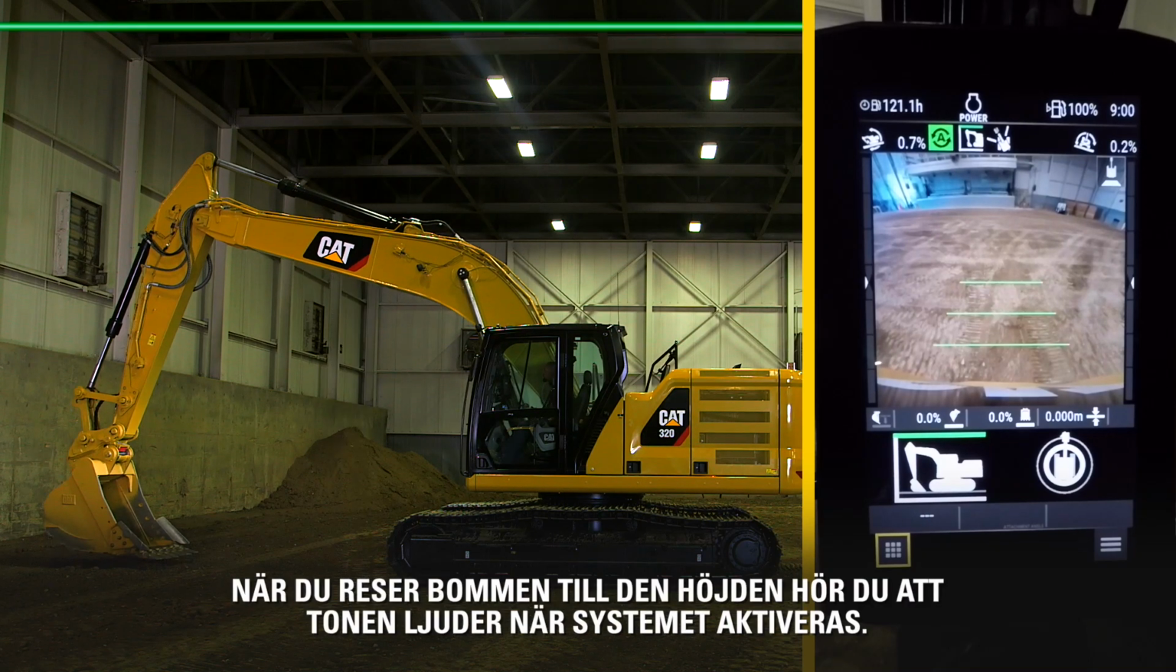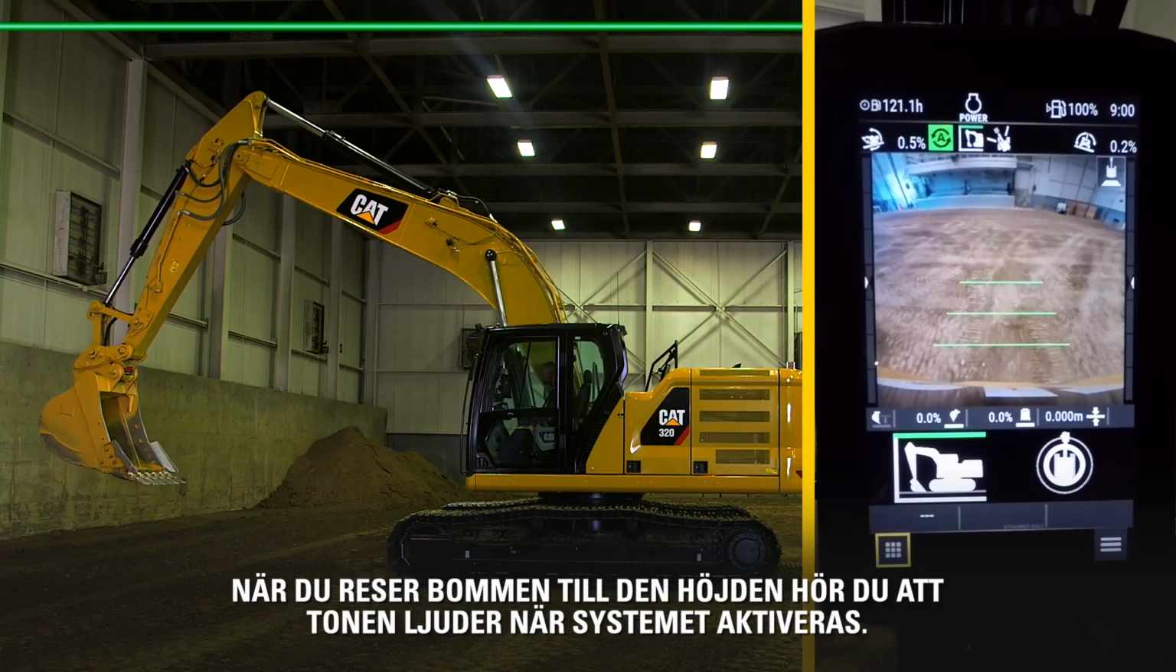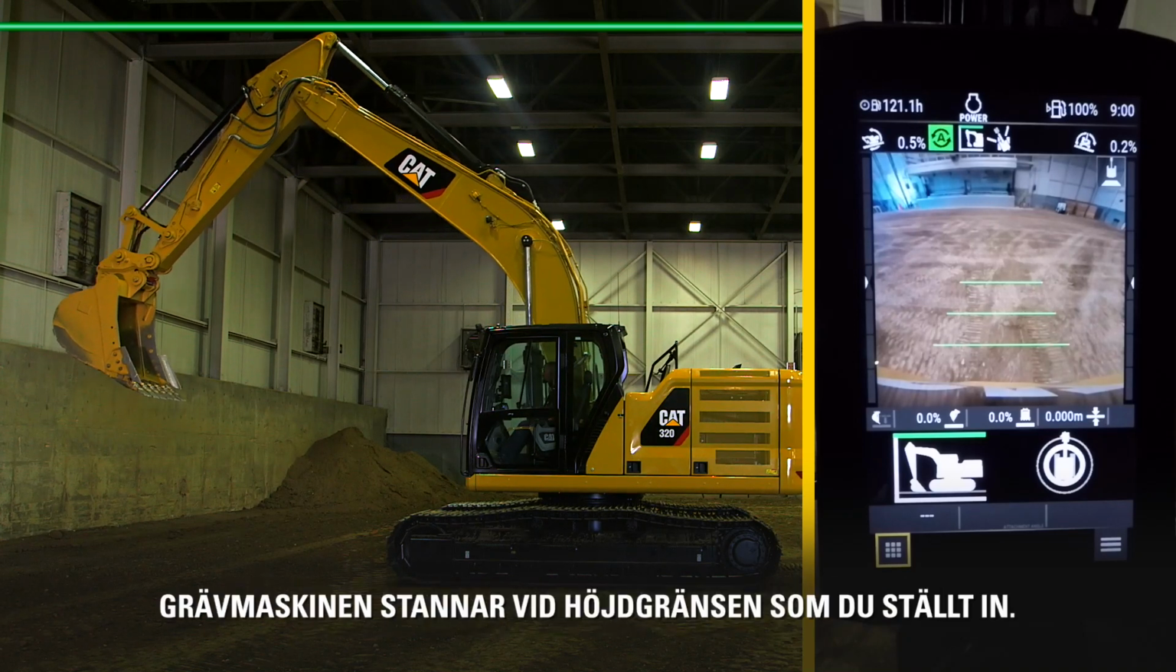As you boom up to that height, you will hear the tone become active. The machine will stop at that height limit.